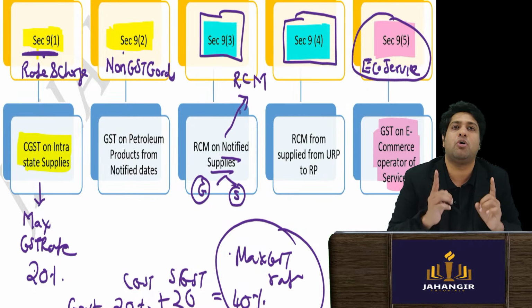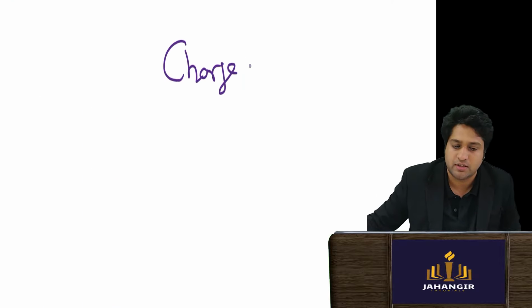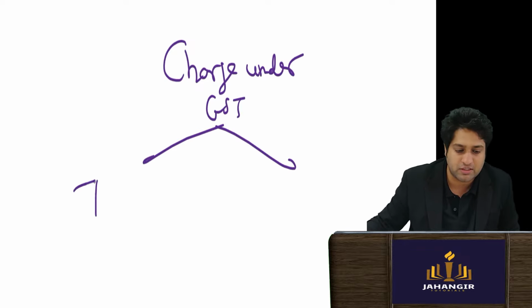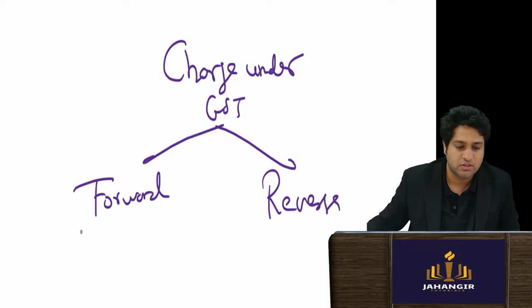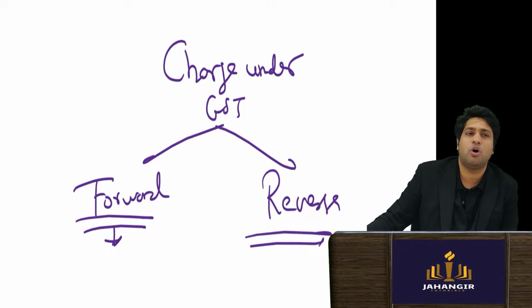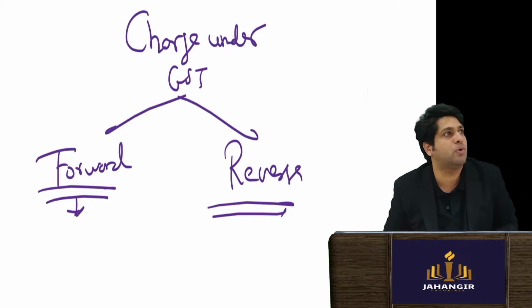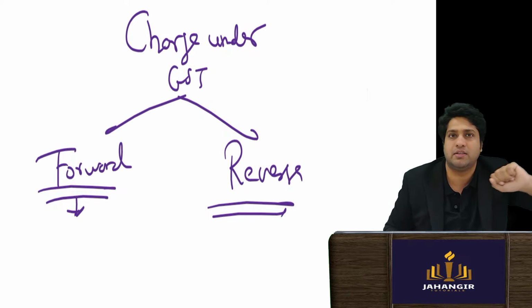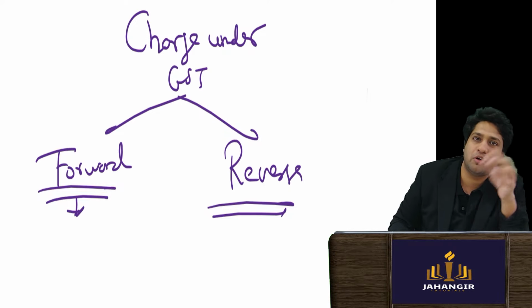Again, I'll repeat. I don't know whether you know this, that charge under GST could be of two kinds. One is forward charge and the other one is called a reverse charge. Sir, what do you mean by forward charge? In normal cases, forward charge will be done. Means what? Who goes and pays the tax to the government? Supplier or recipient? So McDonald's will go and pay the tax to the government, or the person eating the burger will go and pay?